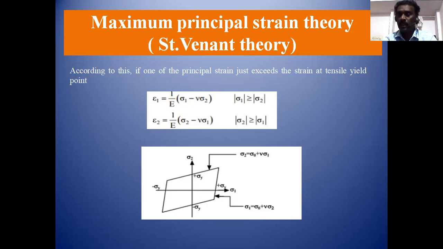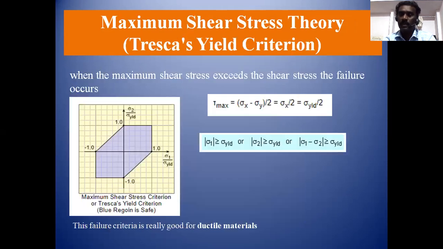Why is there strain? If I am applying load on the component, there may be a strain. This induced strain should be less than the strain of the component. From the experiment, I have some strain value, and from the theory, I have some strain value. So the induced principal strain should be less than the strain obtained from the experimental test. This is known as the maximum principal strain theory.